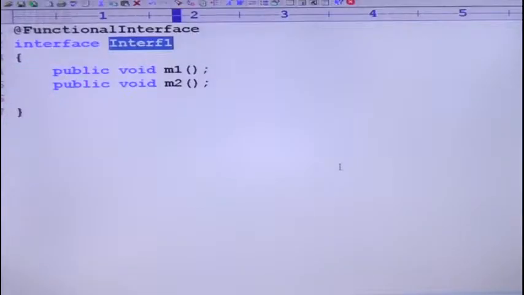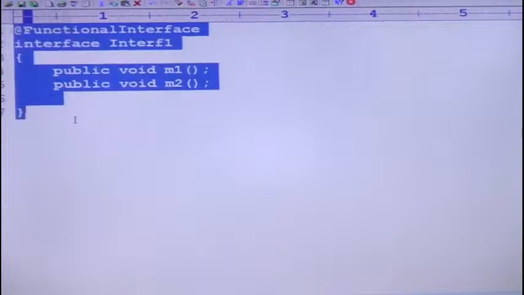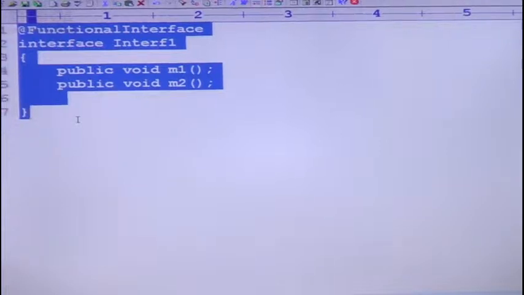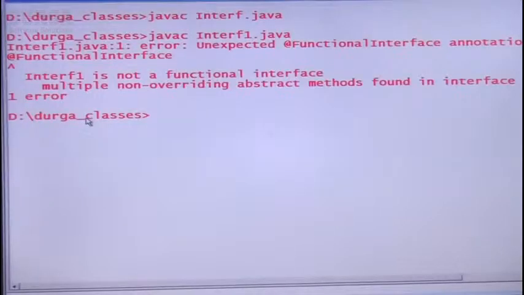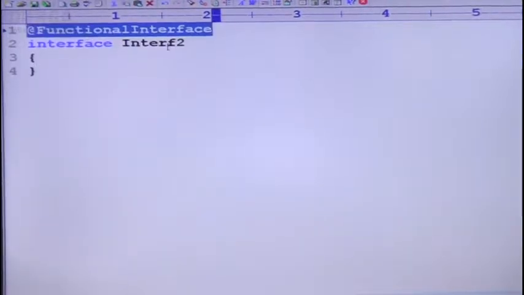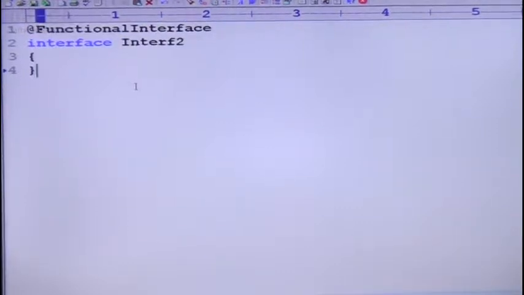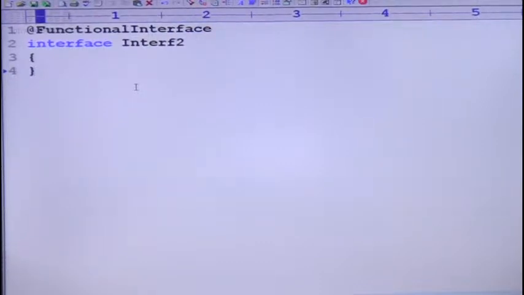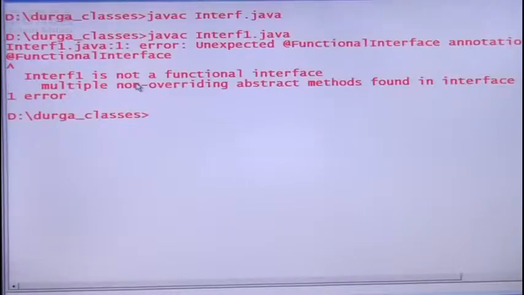Sir, why is this one invalid? Because you are taking multiple abstract methods, and a functional interface should contain exactly one abstract method only. Clear, right? Now let me go for the third one. @FunctionalInterface interface Interrupt2. Can you please tell, is it valid or invalid? Invalid. What is the reason? A functional interface should contain only one abstract method, but here you are not taking that one abstract method. Zero abstract methods is not allowed in a functional interface, because it is explicitly declared as a functional interface.